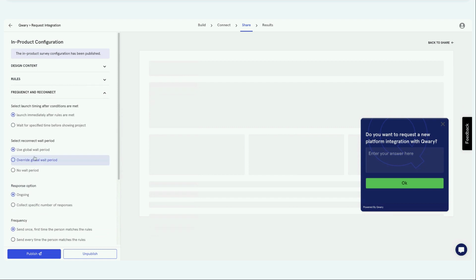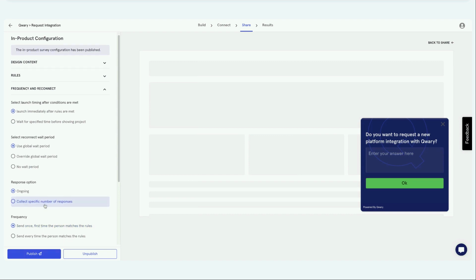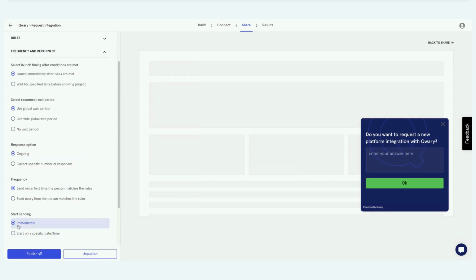And then there is frequency and reconnect, which is how frequently you want to show this. You don't want to flood your audience with this survey, because that sometimes leads to spamming your users. So we also give you some configurations on when you want to connect back again if they haven't replied to the survey. You can start sending immediately or start on a specific date. Once you're ready, click on publish. Now this one is already published.